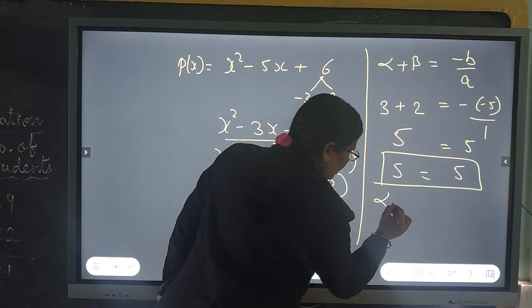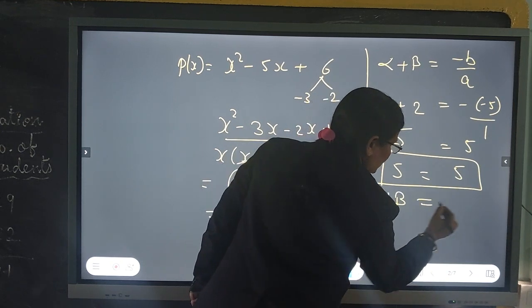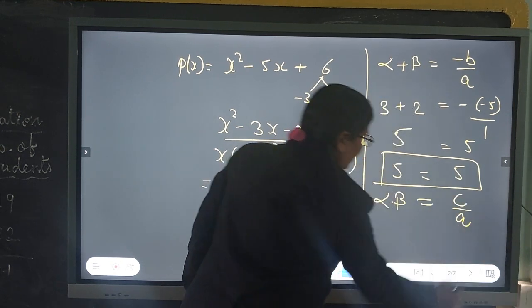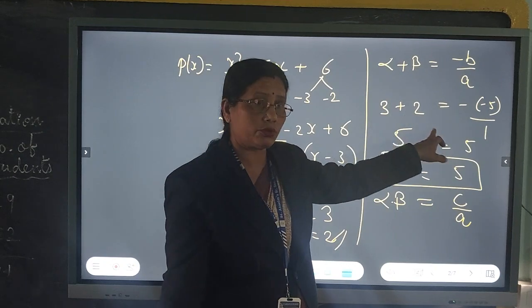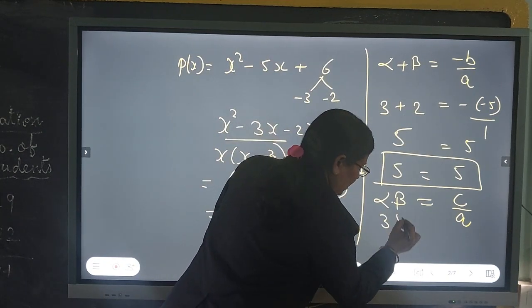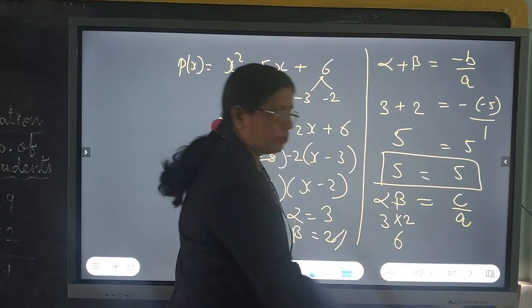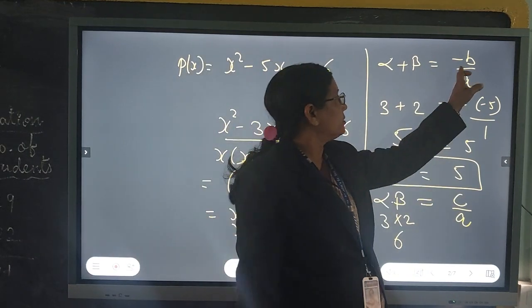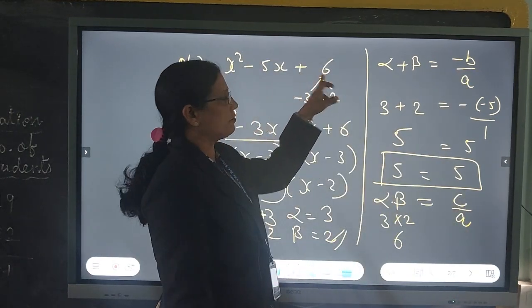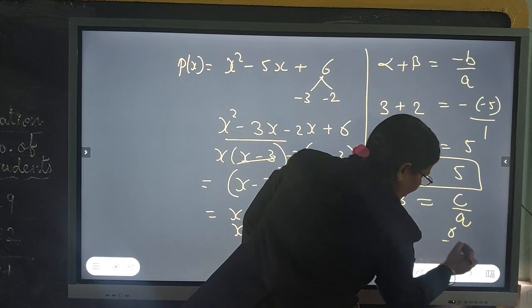Let us verify the other relation. Alpha into beta is equal to c by a. Alpha into beta is 3 into 2. 3 multiplied by 2 gives you 6. Now, that is c by a. What is the value of c? 6, and a is 1.